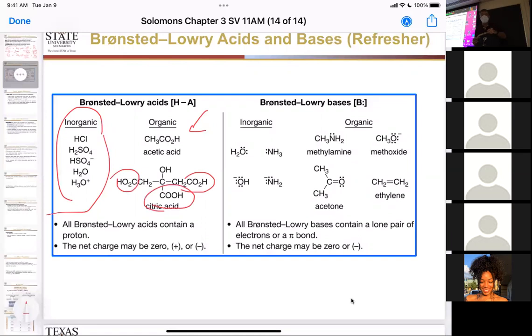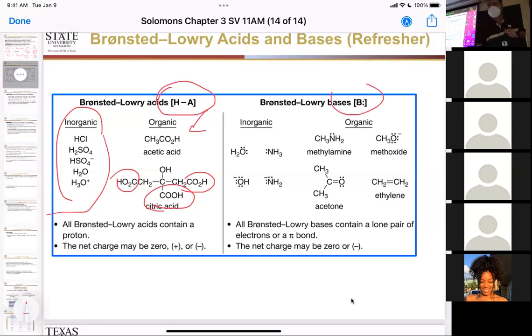Okay, so let's talk about bases and how to recognize our bases. Notice when I draw the Bronsted-Lowry acid up here, it's HA, okay? Because that bond between the H and the A is going to be broken when the proton gets transferred.